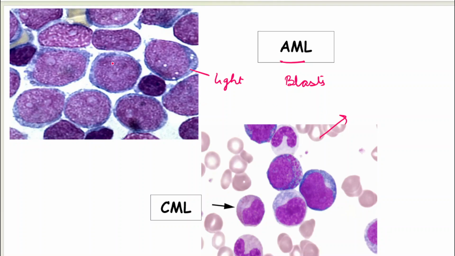You will only have blasts, whereas in CML you are going to have all the lineages of a myeloid cell. You are going to have this metamyelocyte, this myelocyte, this band form. When in this type of leukemia a garden variety of myelocytes of the myeloid cells are present and the patient is usually asymptomatic, it is an incidental finding, then you are probably dealing with a CML.